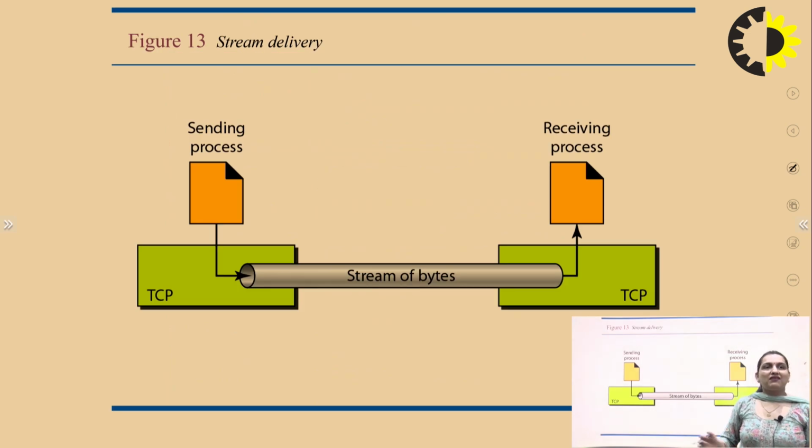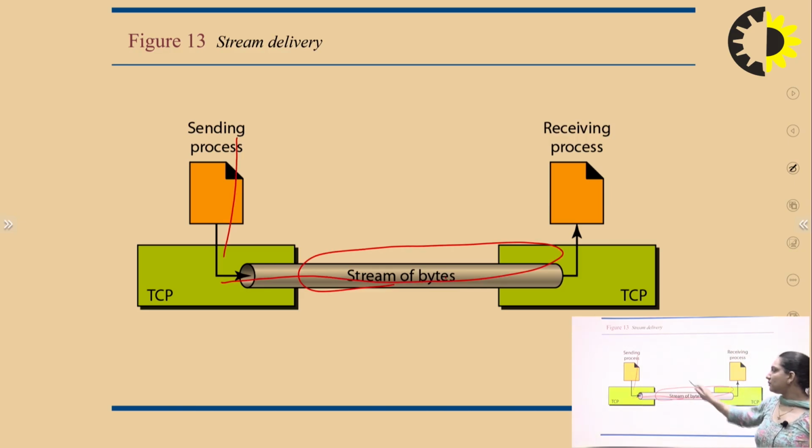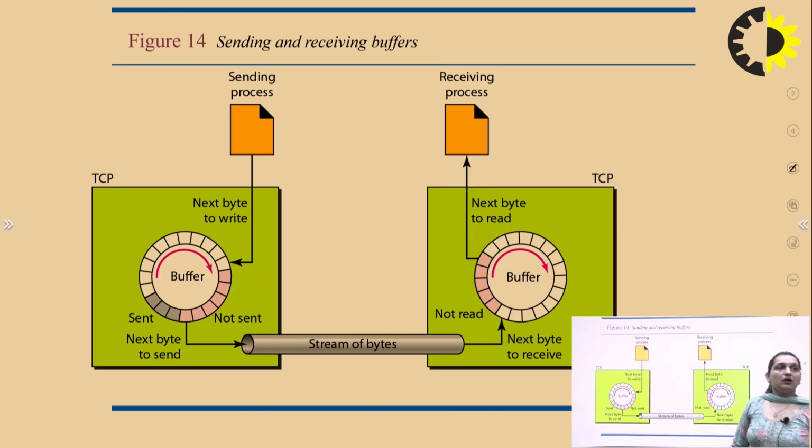Then there is stream delivery when we are sending a process through TCP. There is a stream of bytes, because we have to first establish a relationship between source and destination, and only after that do we send data. So we have a sending and receiving buffer at the source and destination side. Which bytes are sent, not sent, read and not read is all tracked by the sending and receiving buffers.